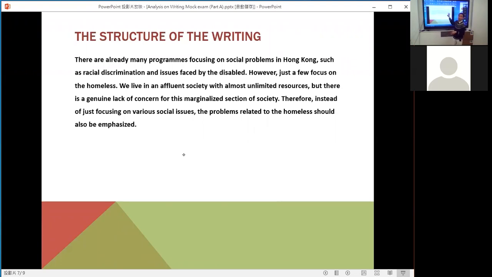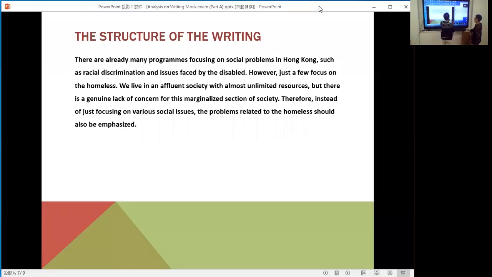Now, this is body 2, and you can say this is reason 2. Can you find out the reason? Again, you need to ask yourself, try to find out which sentence is the topic sentence. The topic sentence shows the main message of the paragraph, or we can say the topic sentence states the second reason. Which one?